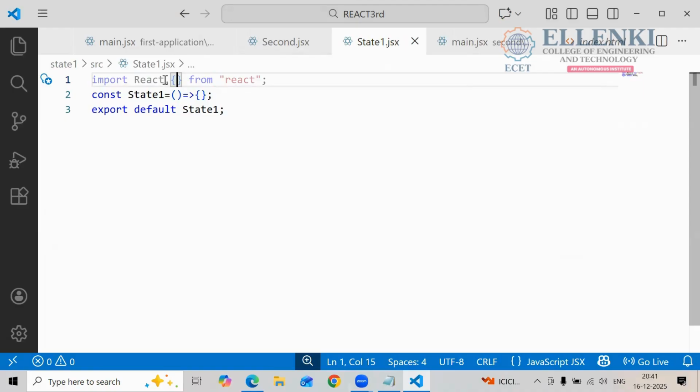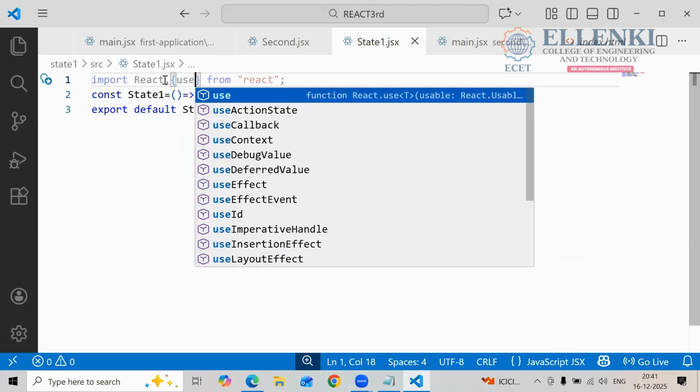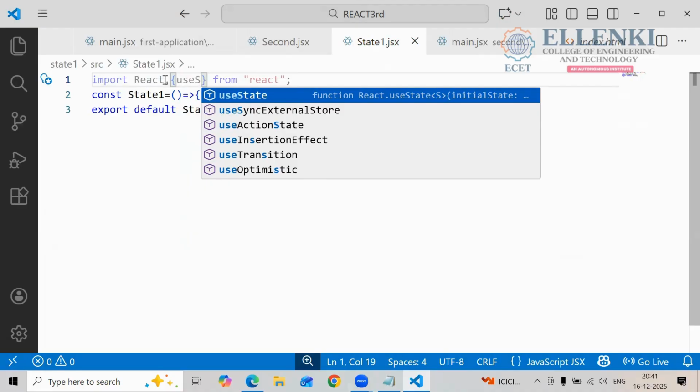So if you want to create objects, which is nothing but putting multiple things in one place, then you use the object notation. The object notation symbol is what? Curly braces. Okay. So here, what do you have to write? Use, and the S should be capital. Whatever hooks you are using, the first letter of the second word should be capital.